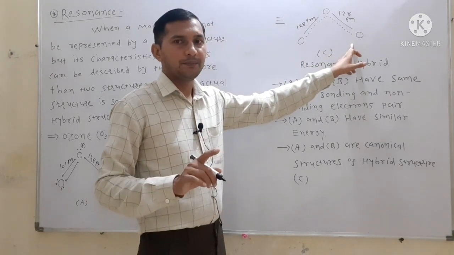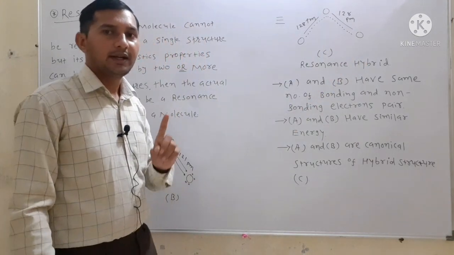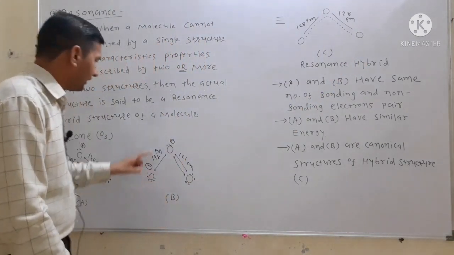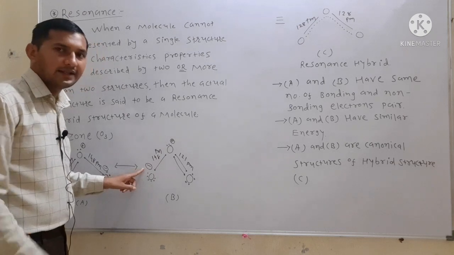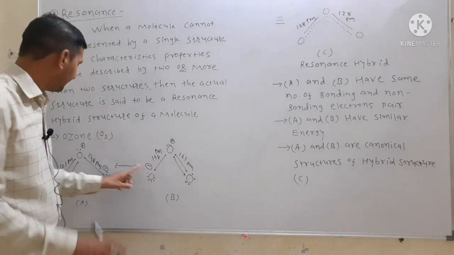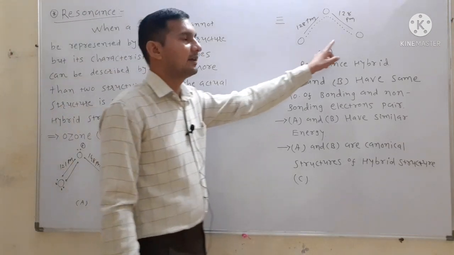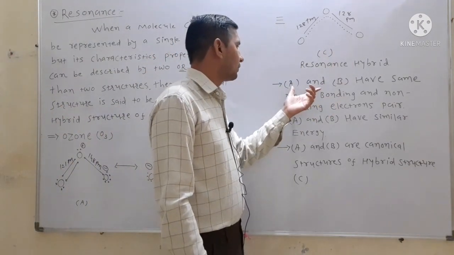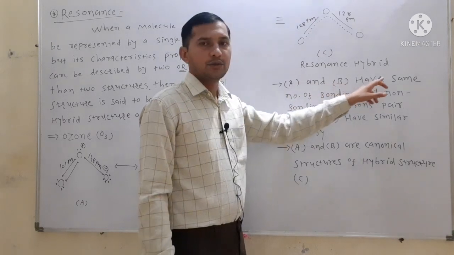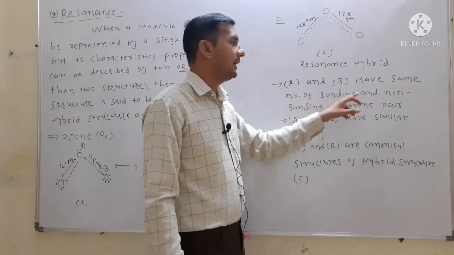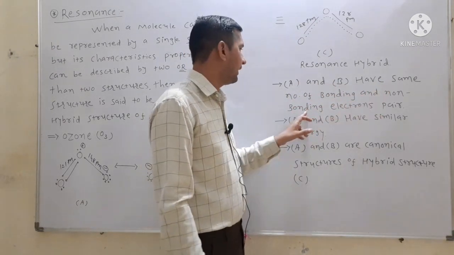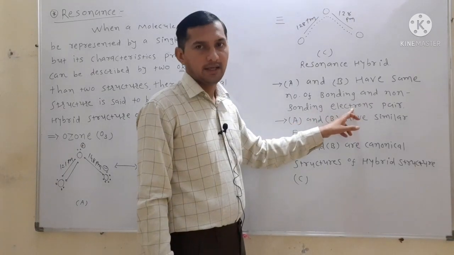Every molecule is neutral in nature because the positive charge and negative charge remain the same in the canonical structures as well as in the resonance structure. Structures A and B have the same number of bonding as well as non-bonding electron pairs present in them.